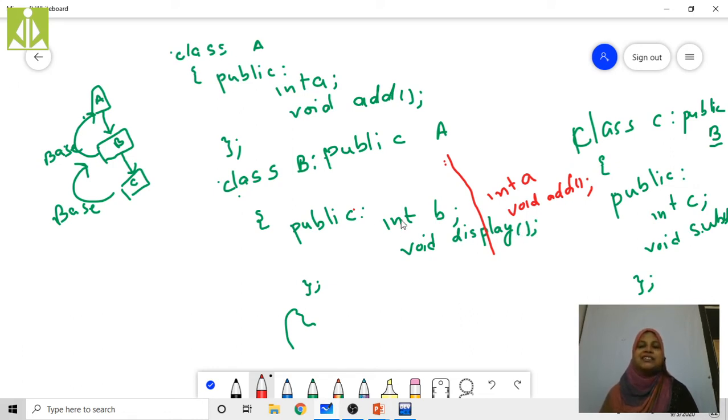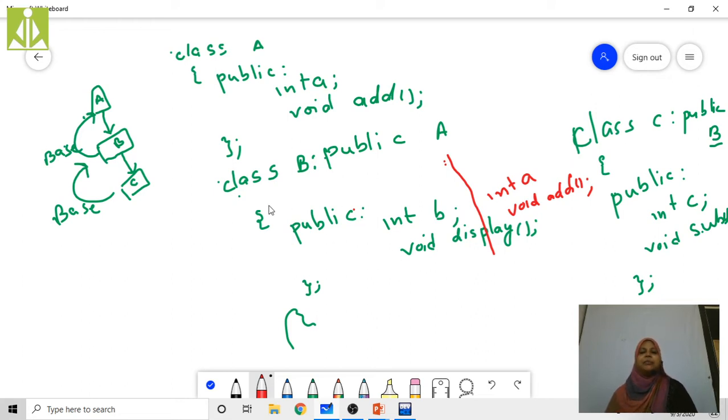Now class B is consisting of, what are the data members? Int a and int b. These two are the data members which are present in class B. Now what are the member functions which are present in class B? Void add and void display. These are the member functions which are present in class B.